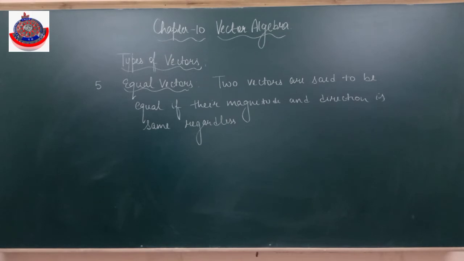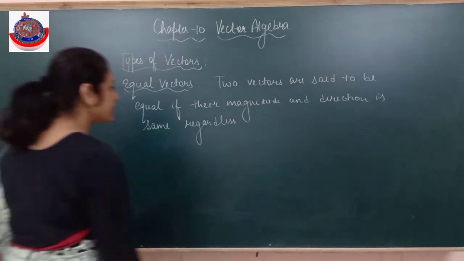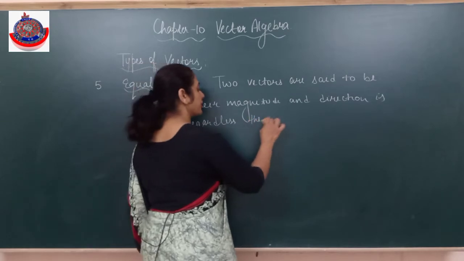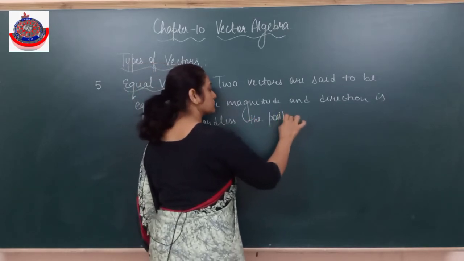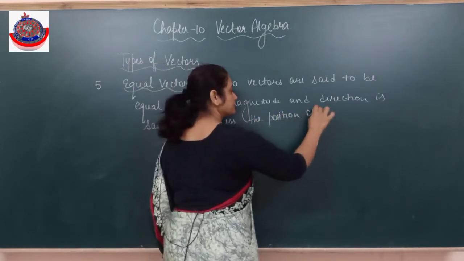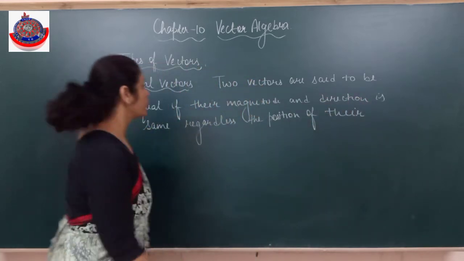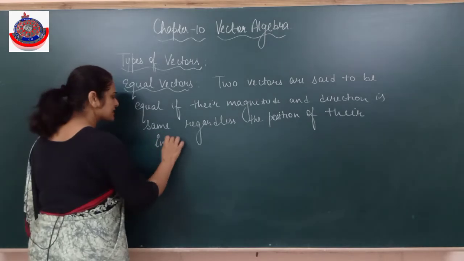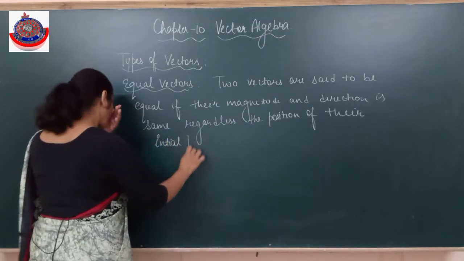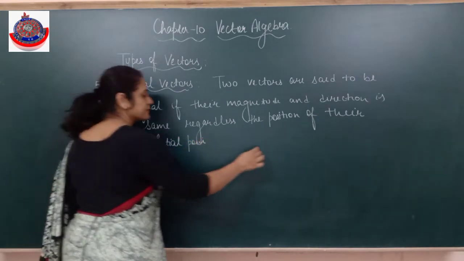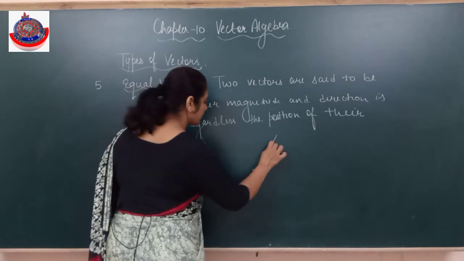Is this clear? Their initial points, कहाँ से start हो गया? I am not bothered. Fine. Suppose this is a vector which is from here to here.